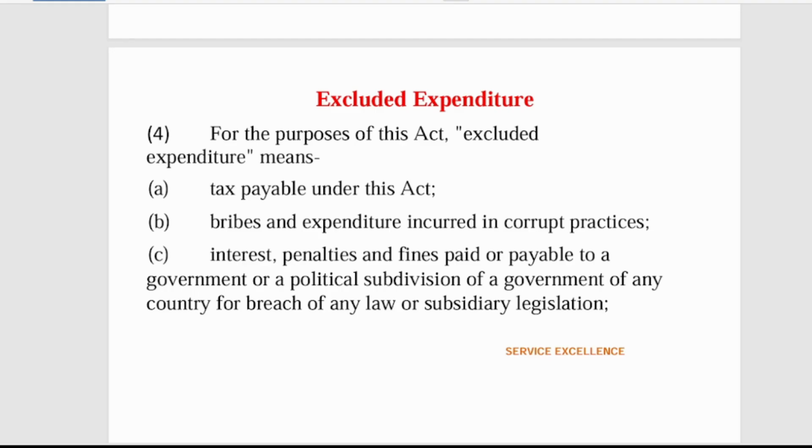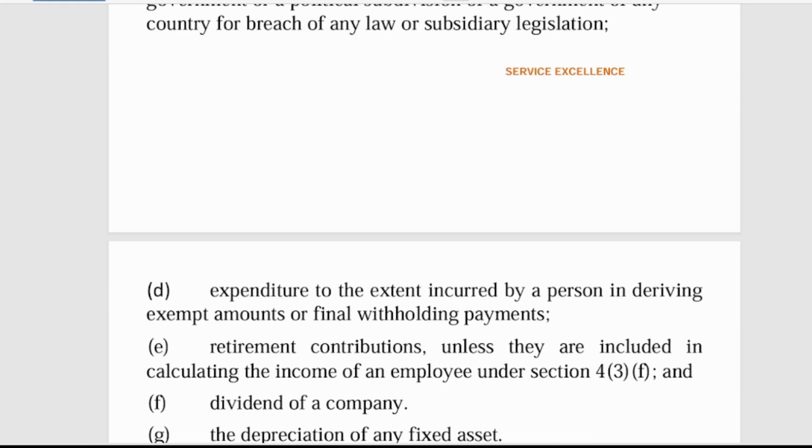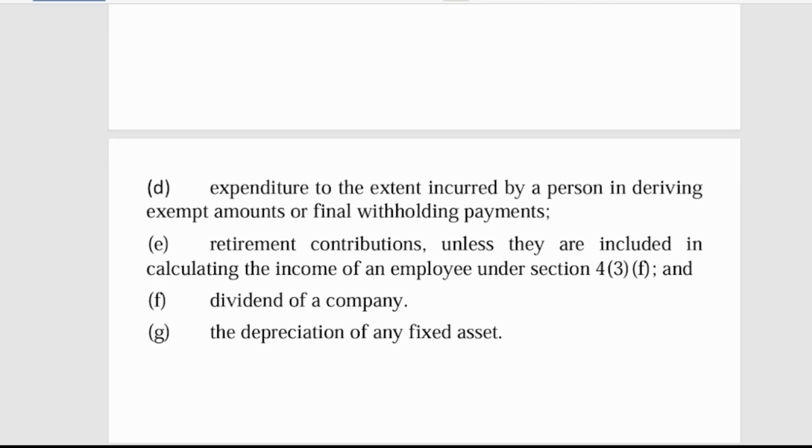Interest, penalties and fines paid or payable to a government or political subdivision of a government of any country for breach of any law are also excluded. As I said earlier, if you do something wrong and the police come to arrest you, you can't deduct that as penalties. If you bribe the police when they come to arrest you, you can't take that money out. In the same way, if they take you to court and charge you money, you can't deduct it.